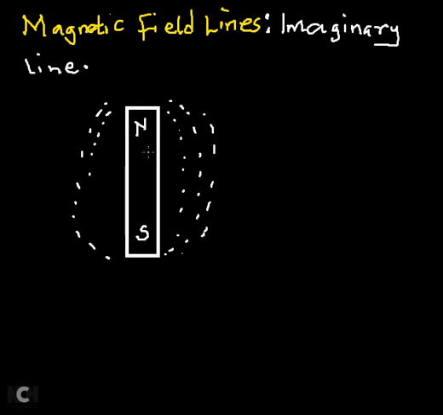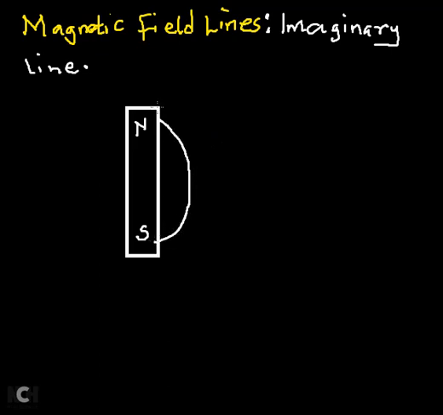So now let me draw the magnetic field line of a bar magnet. This is exactly how we do that. Now, the characteristic of a field line is that a field line will always emanate from the north pole, then terminate at the south pole. So that means the force is always from the north pole towards the south pole.